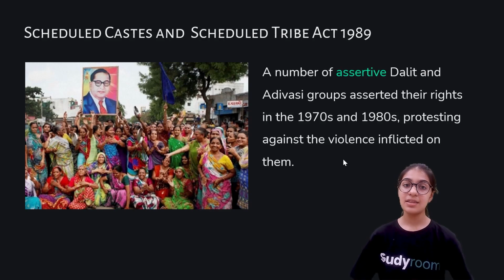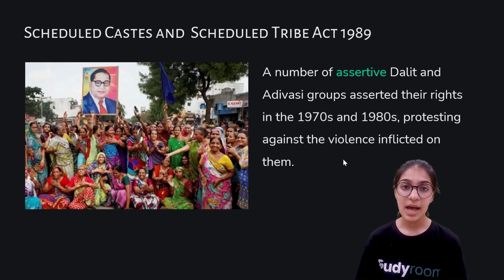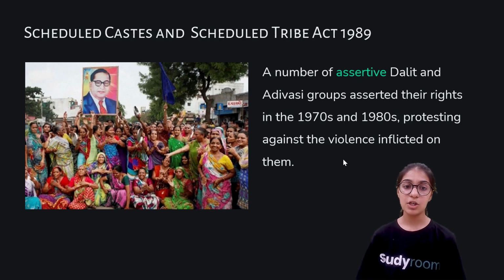So let's now understand the story of how this act came into force. In 1970 and 1980, a group of Dalits started to protest against the government. They started to say that they won't follow such stupid acts or rituals, as we discussed in the example, where they were supposed to wash the feet of the people who belong to the majority community. They started coming together and protesting that they wouldn't follow these particular rituals.